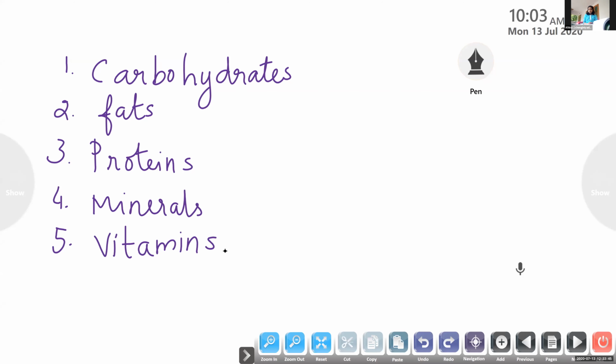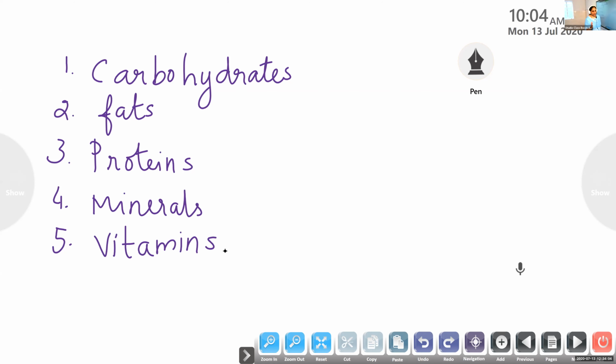In this, what is the function of carbohydrates? Energy. Carbohydrates give energy. What about fats? Fats also give energy.